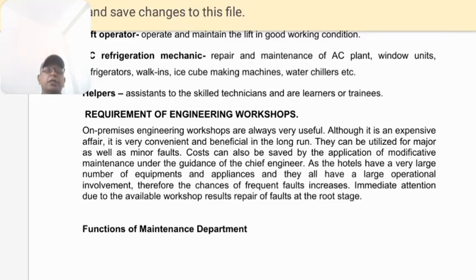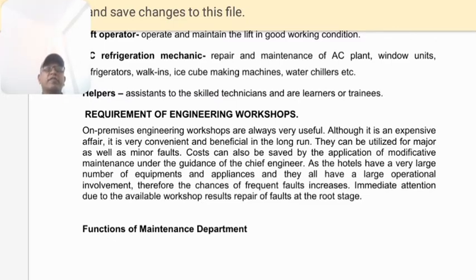Immediate attention, due to an available workshop, results in repair of faults at the root stage. So there is a requirement of a workshop in the engineering department, where all the experts and technicians will sit down and do their initial work.